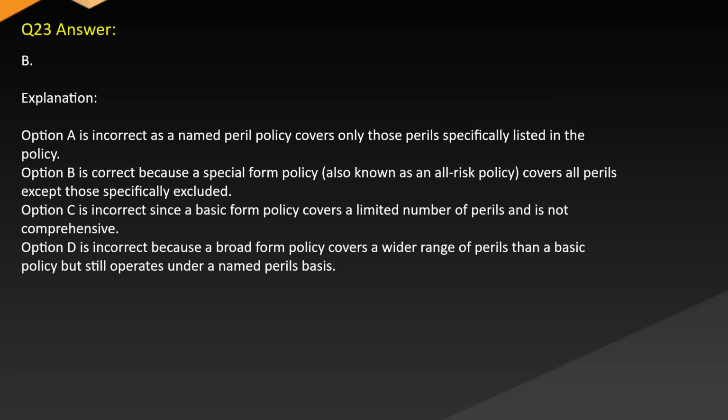Answer B. Explanation. Option A is incorrect as a named peril policy covers only those perils specifically listed in the policy. Option B is correct because a special form policy, also known as an all-risk policy, covers all perils except those specifically excluded. Option C is incorrect since a basic form policy covers a limited number of perils and is not comprehensive. Option D is incorrect because a broad form policy covers a wider range of perils than a basic policy but still operates under a named perils basis.